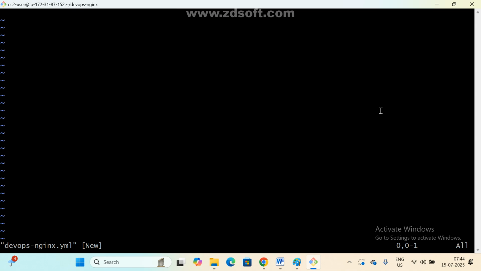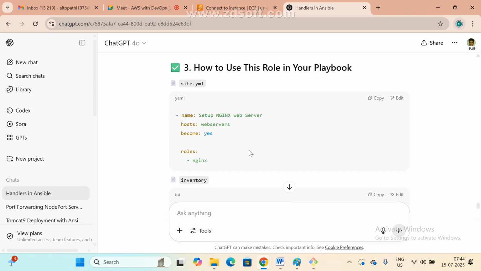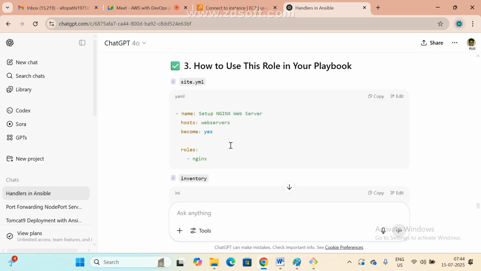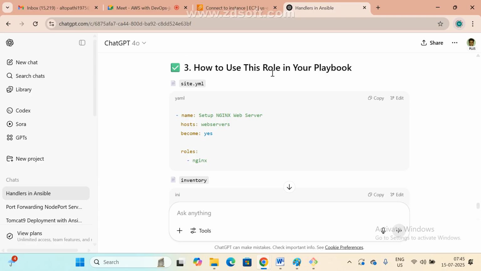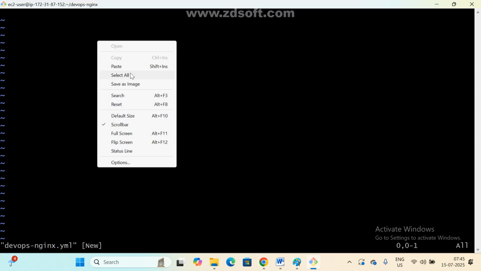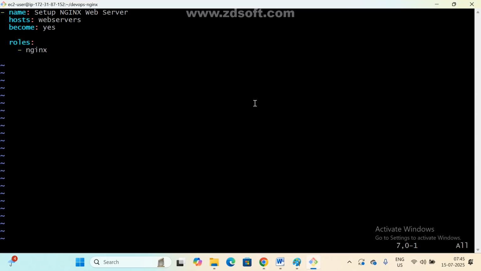That's it. Already that is also given. See here how to run the playbook. Copy this one. See how to use this role in our playbook. Copy this one, just paste it. So here, name, and hosts. What is your host? Which machine do you want? A group name or only a specific server, wherever you want, that is your wish. Both machines or only one machine? Both means we need to give the group name. Correct? Become, and roles.